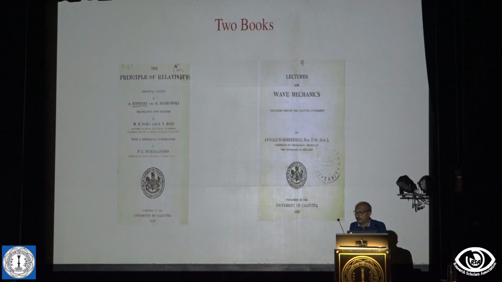Let us talk about another book. This was in 1928. Arnold Sommerfeld came to Kolkata and other places in India, and he gave a series of lectures in the University of Calcutta on wave mechanics. So this is 1928. I remind you that in 1926 we got the Schrodinger equation. So just two years after that, and those lectures were taken down by K.S. Krishnan and others, and they were published by the Calcutta University.